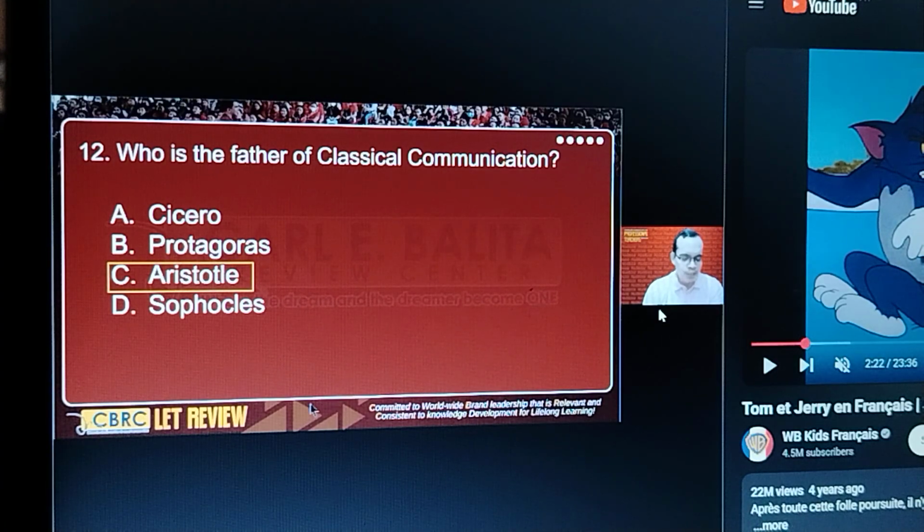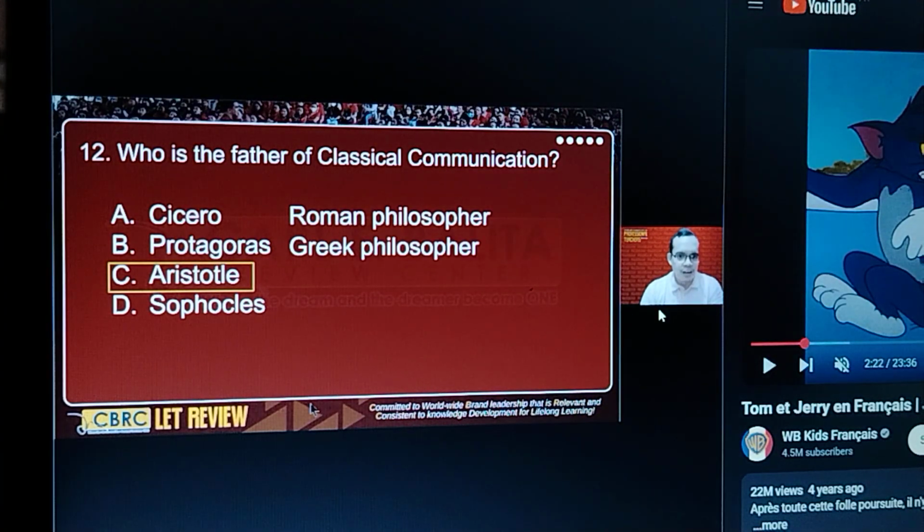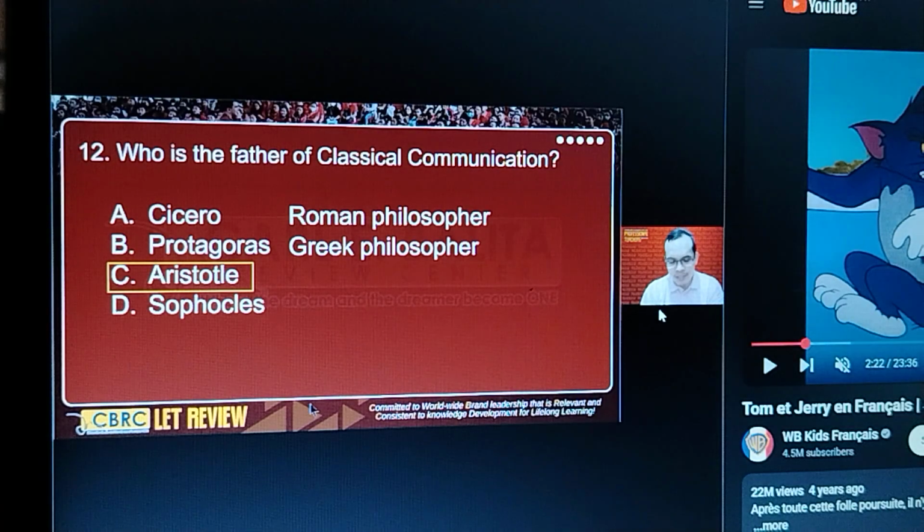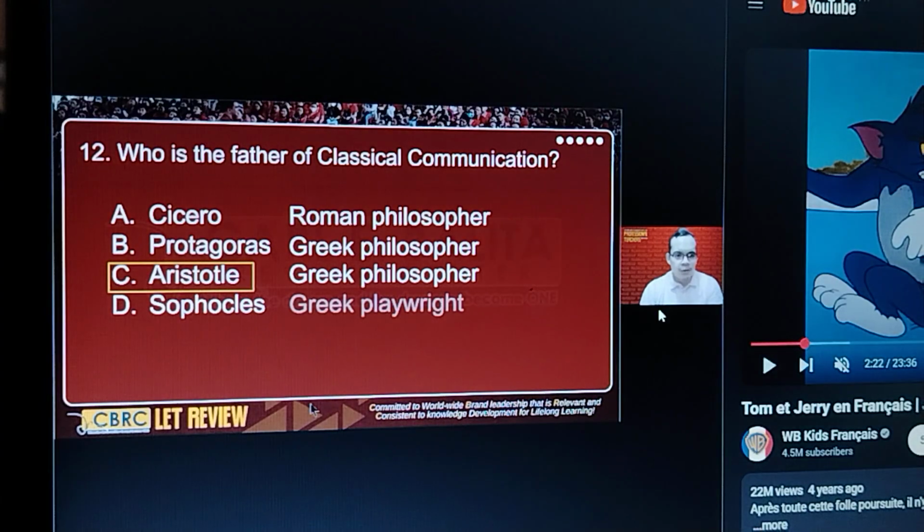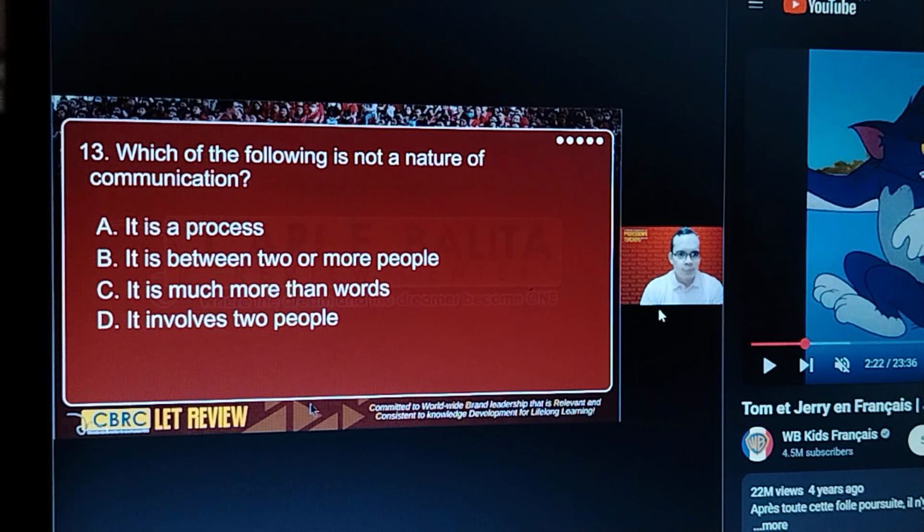Known for ethos, pathos, and logos. Cicero, Protagoras, these are philosophers. Cicero is Roman, Protagoras is Greek, and Sophocles, as I mentioned, the writer of Oedipus Rex. He is a Greek tragedian or a Greek playwright.